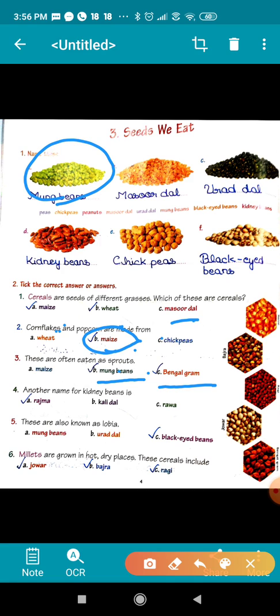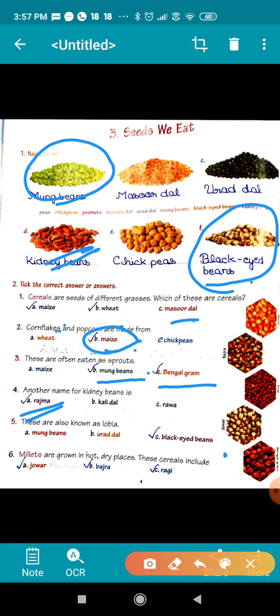Another name for kidney beans. These are kidney beans, and another name is rajma. Okay, these are also called lobia. This seed is also known as lobia. The name of this seed is black-eyed beans.